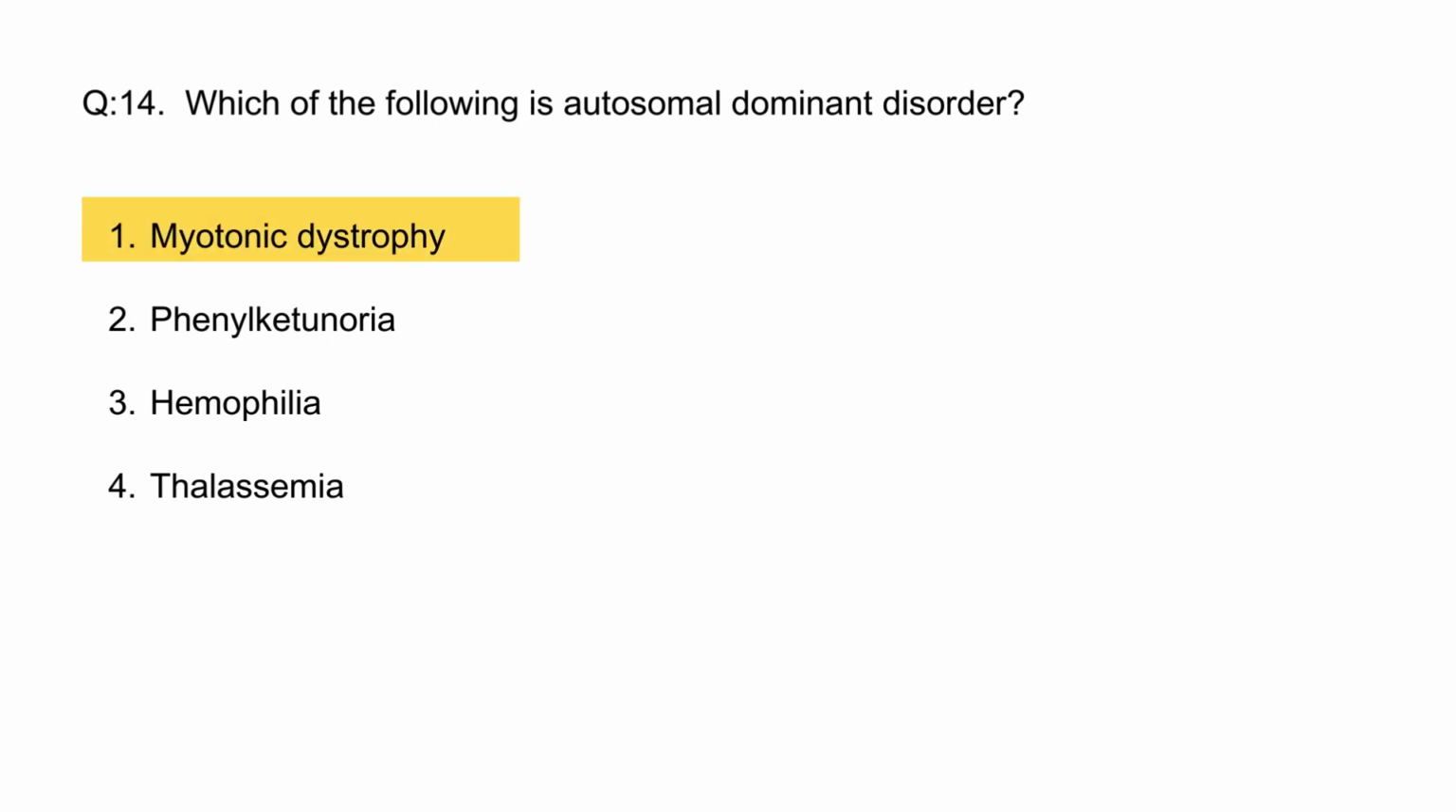Phenylketonuria is an inherited disorder and an example of an autosomal recessive disorder. Hemophilia is an X-linked recessive disorder and thalassemia is an autosomal recessive disorder. So the correct option for this question is option 1.